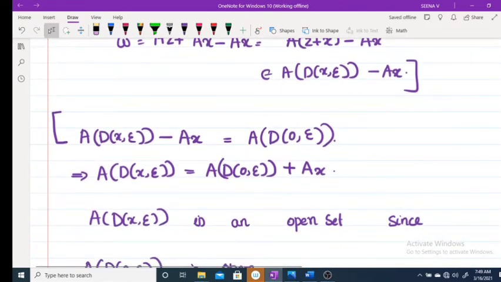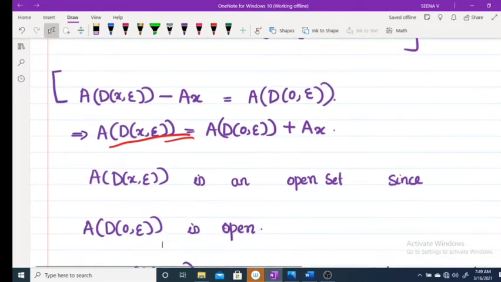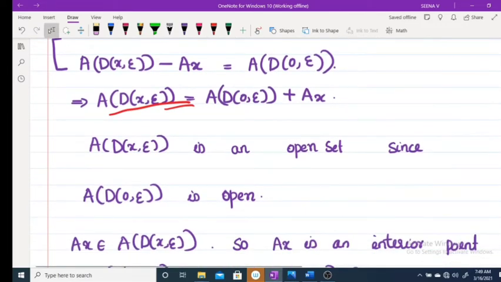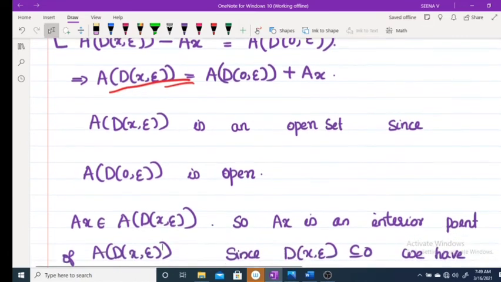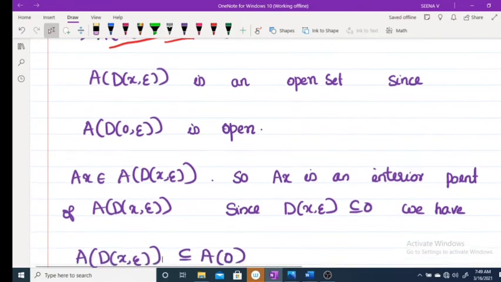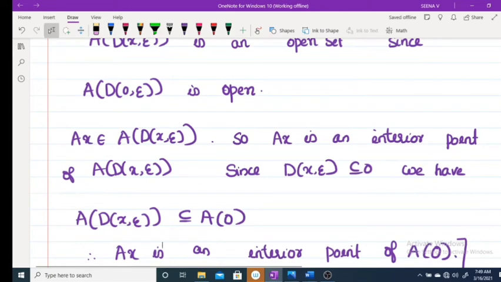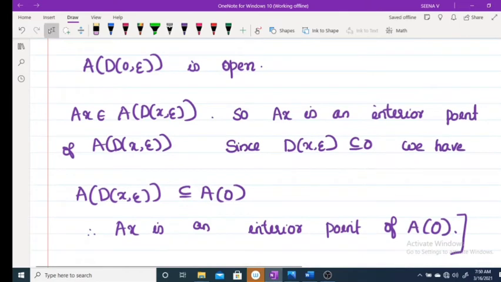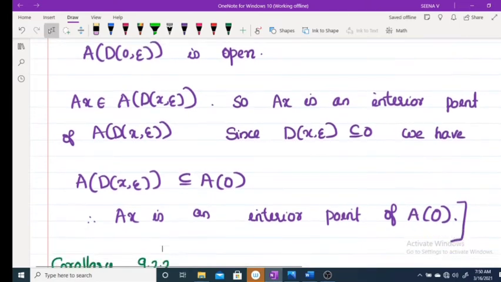There is no need to write all these things. Therefore, A D(x, epsilon) is equal to A D(0, epsilon) plus Ax. That is, A D(x, epsilon) is an open set since A D(0, epsilon) is open, and Ax belongs to A D(x, epsilon). So Ax is an interior point of A D(x, epsilon). Since D(x, epsilon) is contained in O, we have A D(x, epsilon) is contained in AO. Therefore, Ax is an interior point of AO.